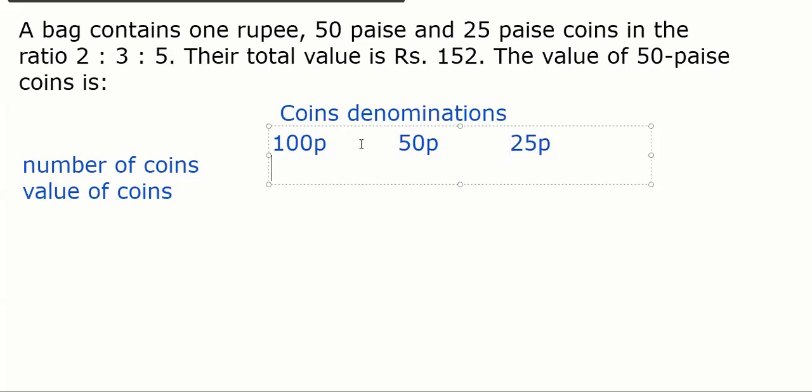They say a bag contains this many coins in the ratio 2:3:5. So that is given as the ratio of number of coins, right? So you can say 2x, 3x, 5x. And the total value. Now tell me everybody first, if I have 2x coins, number of coins are 2x. Each coin costs 100 paisa, the value. So what will be the total value of these 100 paisa coins?